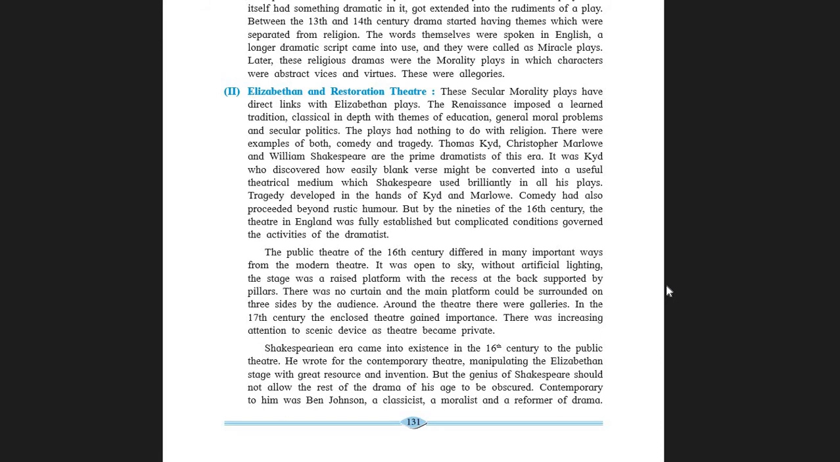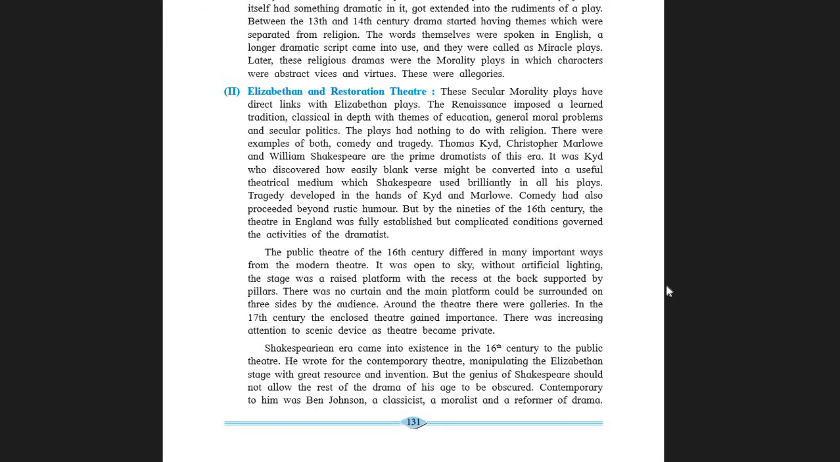There were no curtains and the main platform could be surrounded on three sides by the audience. Around the theatre, there were galleries. In the 17th century, the enclosed theatre gained importance. There was increasing attention to scenic device as theatre became private.